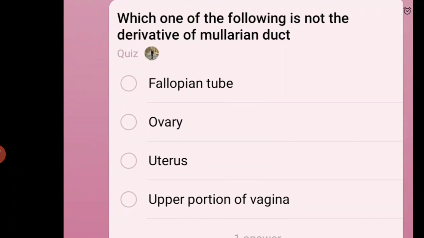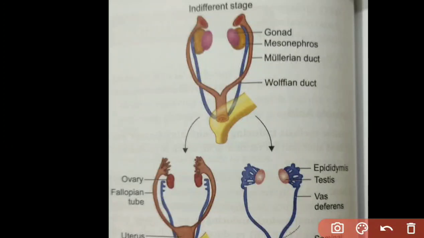Question number 2 is, which of the following is not the derivative of Mullerian duct? Options are fallopian tube, ovary, uterus and the upper portion of the vagina. Okay, so we'll see the answers. Before we discuss the answers, we'll see how the gonads and how the